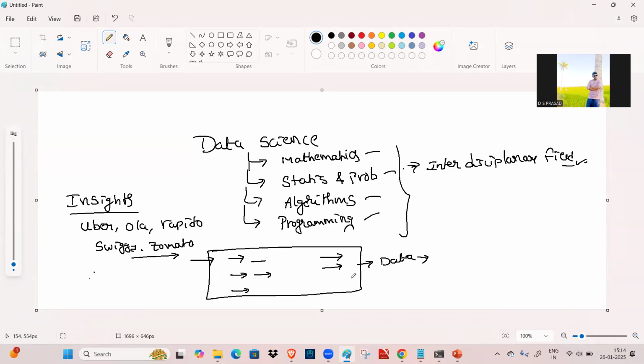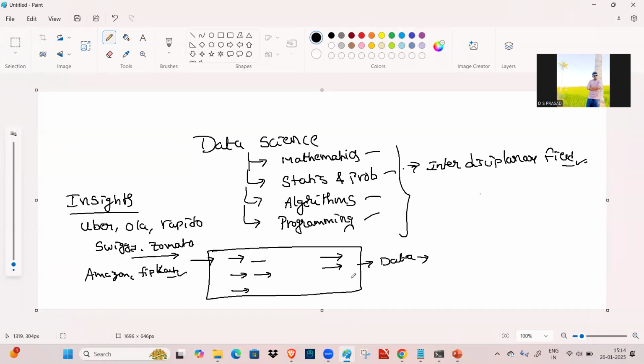Not only this one, we can go with e-commerce sites like Amazon and Flipkart. So on this Big Billion Day, what was the amount that was sold, the number of products sold? Which product has the highest number of sales, which product has fewer sales, and which products are not selling at all? So why are all these things happening? We are going to understand with the help of this data.